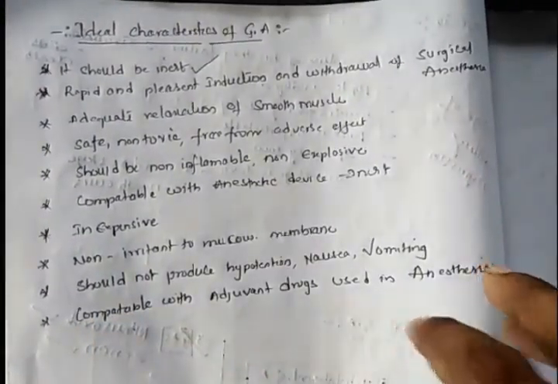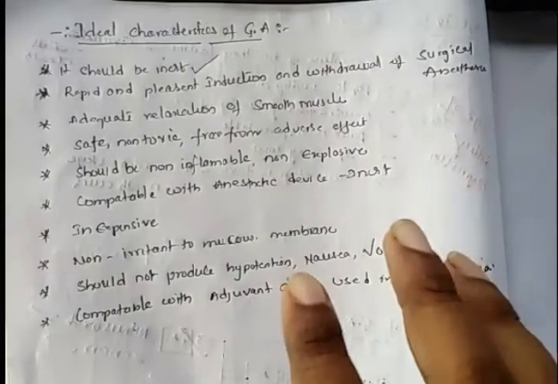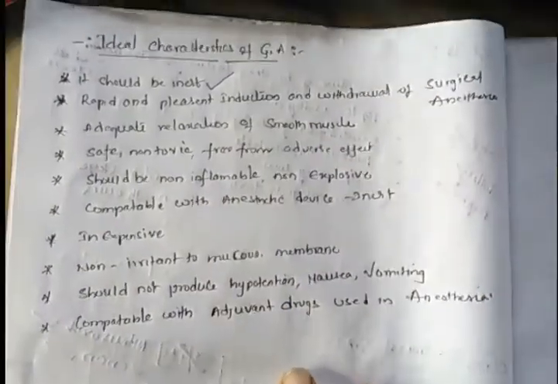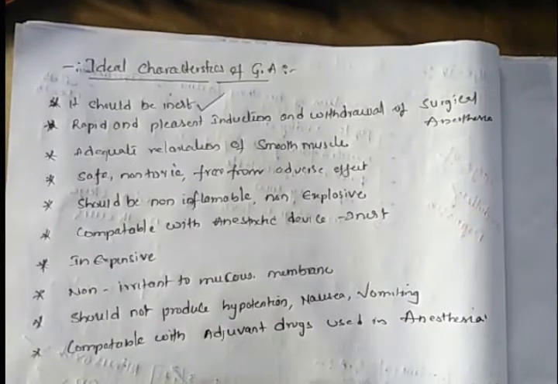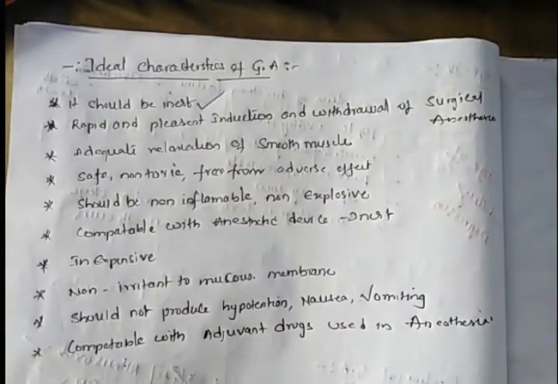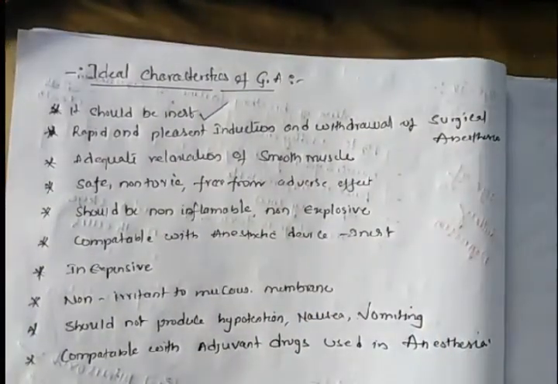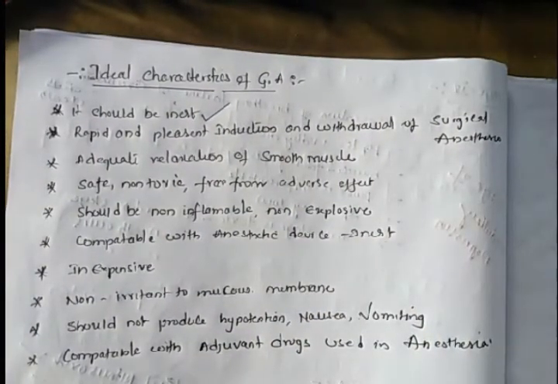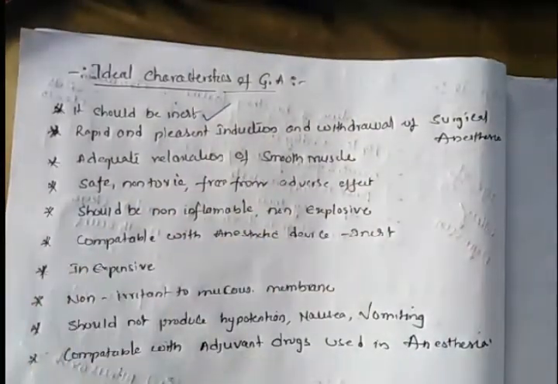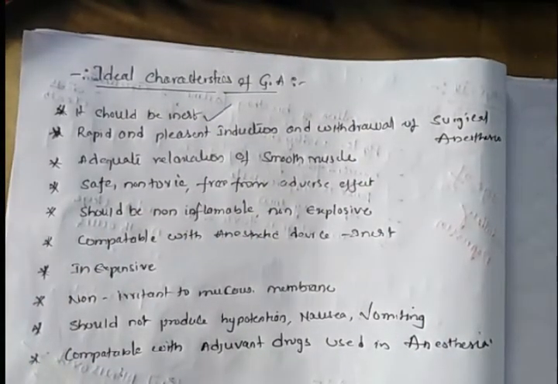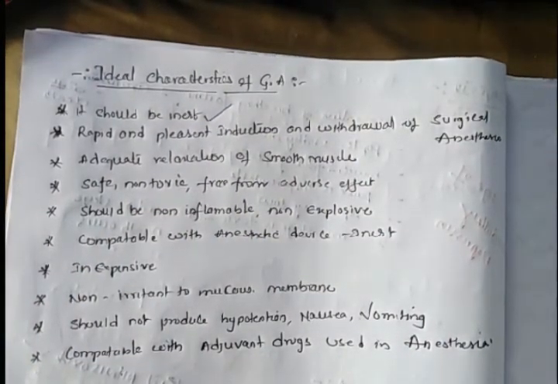It should also be compatible with adjuvant drugs used in anesthesia. These are the ideal characteristics of the general anesthetic agent. These characteristics must be had by a general anesthetic agent. With this we will conclude today's lecture.